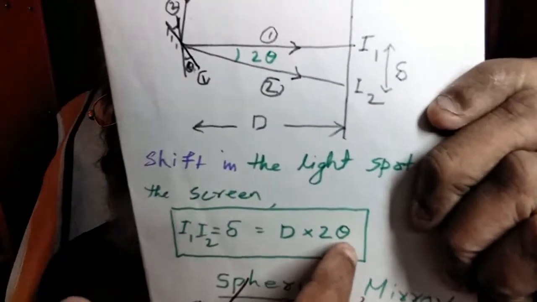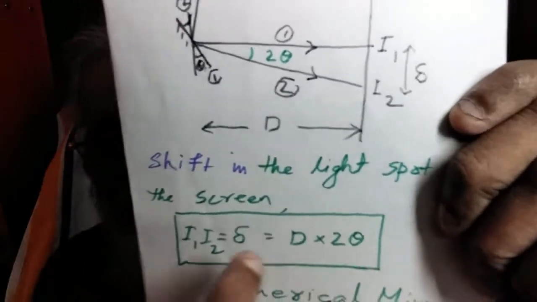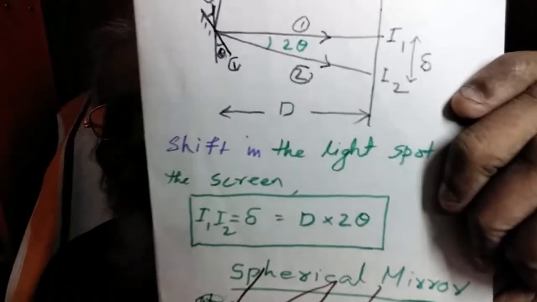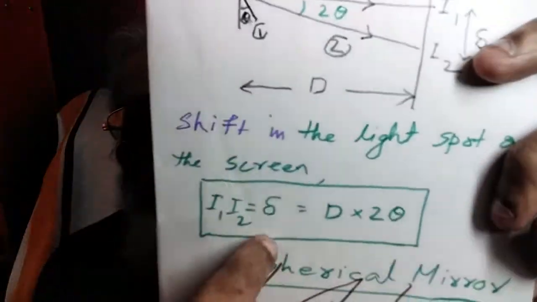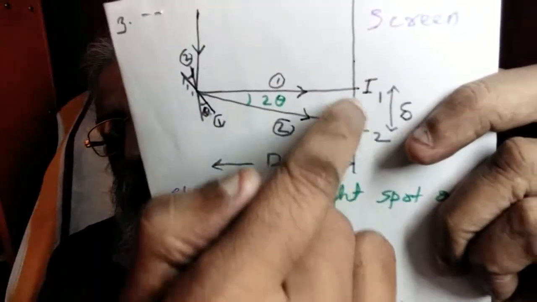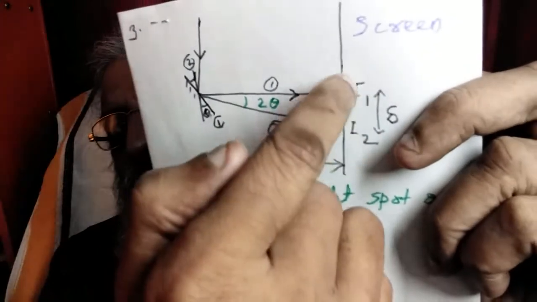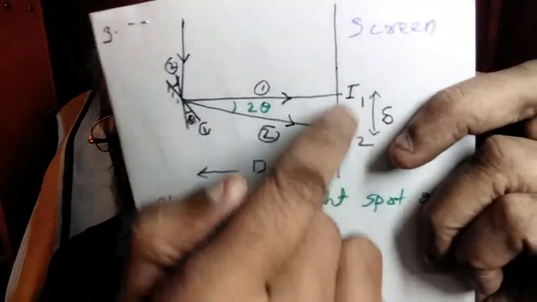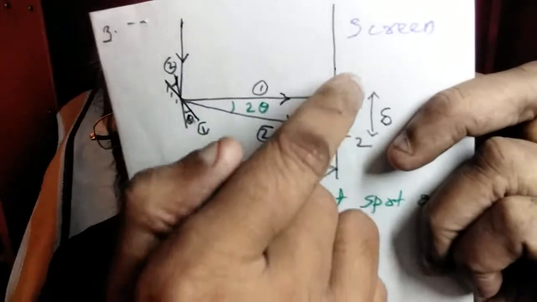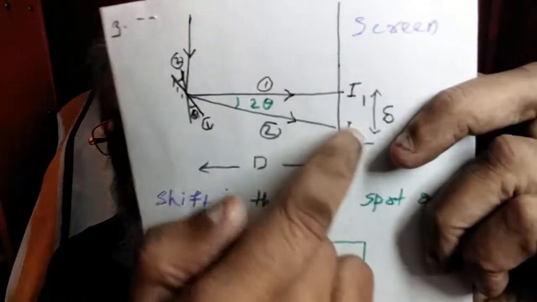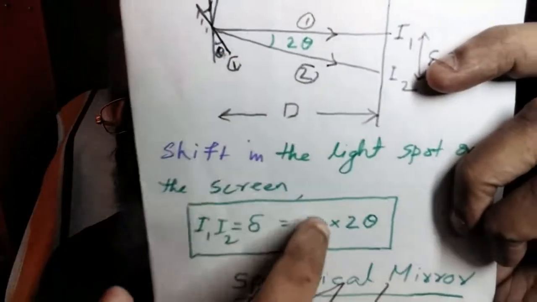Here theta must be in radians. This is the same as S equals R theta. I have discussed all these things in one of my earlier postings. So the shift in position on the screen where the reflected light hits is D into 2 theta. This is a very important point.